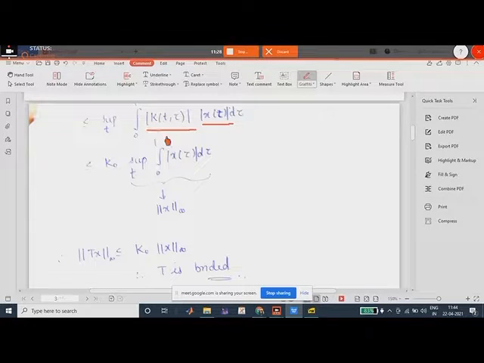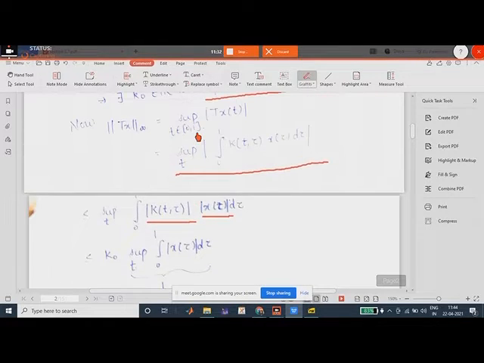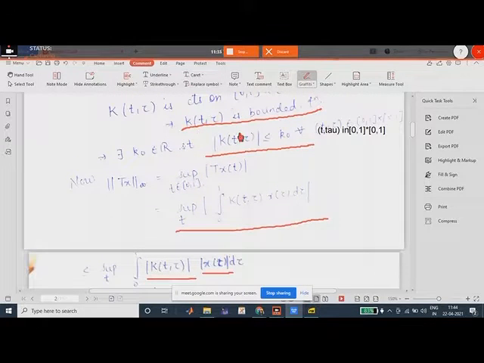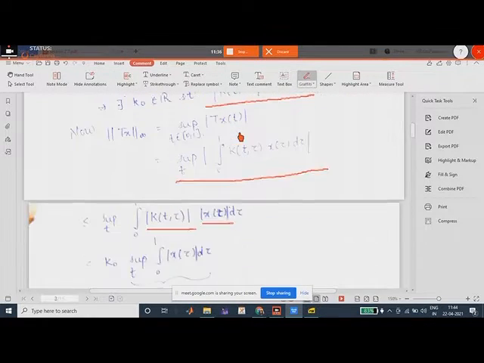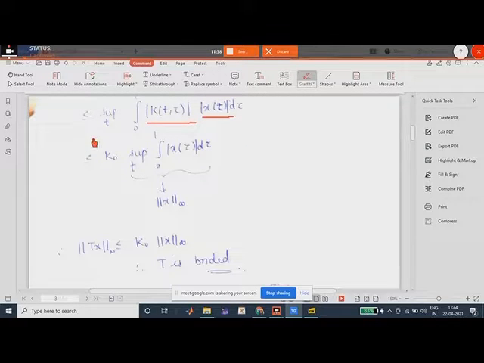Now this k(t, tau) is less than or equal to k naught for all t, tau because k was bounded. So this implies that this is less than or equal to, k naught comes in place of k(t, tau) here, and then the supremum over t of the integration from 0 to 1 of x(tau) d tau, right?